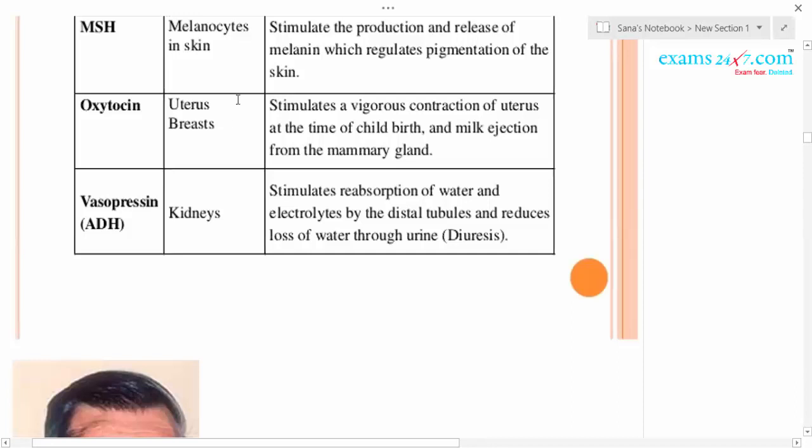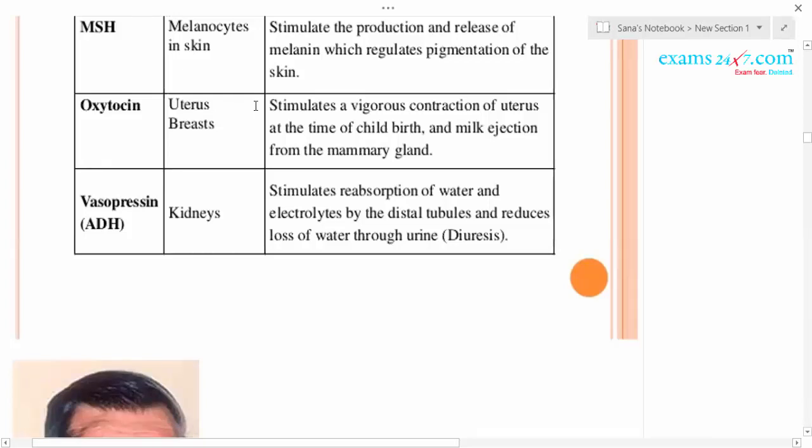How does it act on the uterus? You know, the uterus is made up of the outer perimetrium, middle myometrium, and innermost endometrium. The myometrium is made up of smooth muscles. During the parturition process, when the fetus is completely developed, a contraction of this smooth muscle takes place.